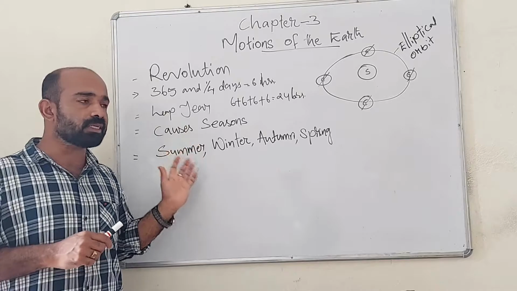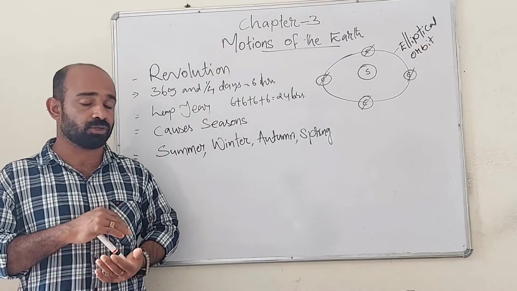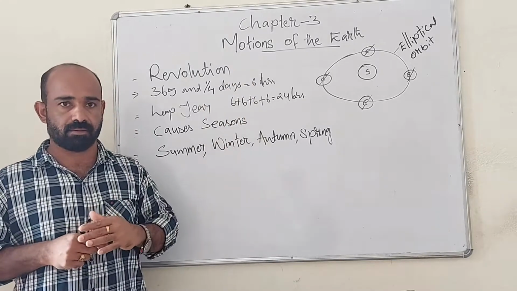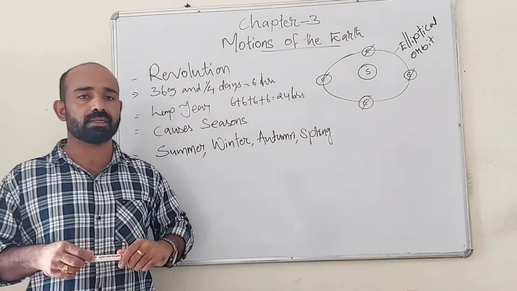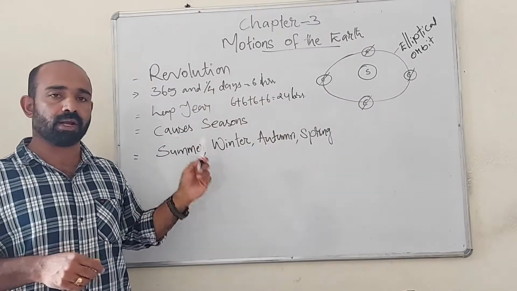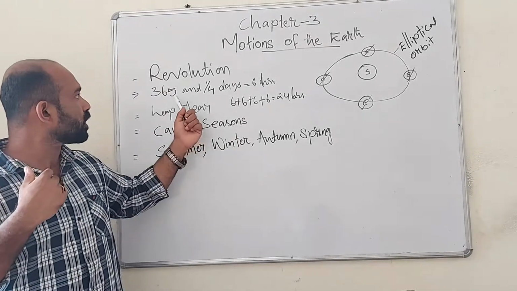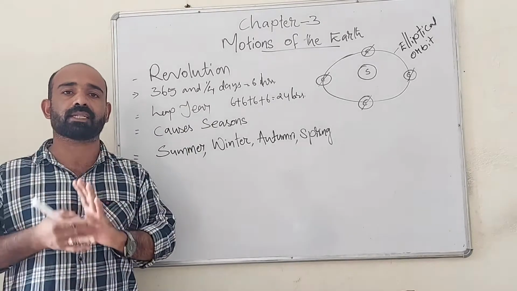These 4 seasons are caused because of the revolution of the Earth around the sun. Revolution means movement of the earth around the sun. For completing one revolution around the sun, earth takes 365 and 1/4 days. This is called 1 earth year.